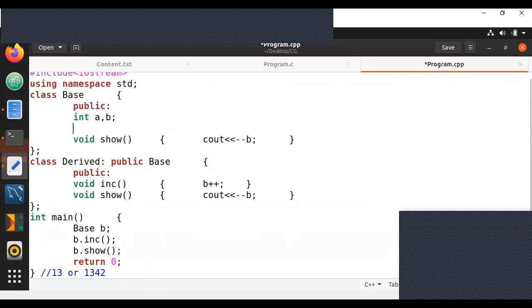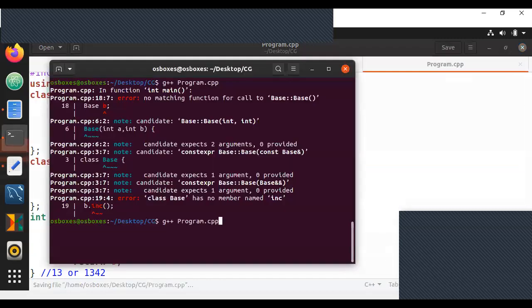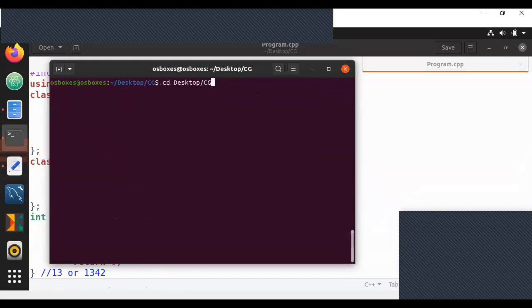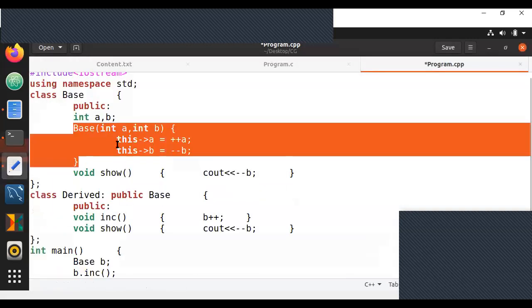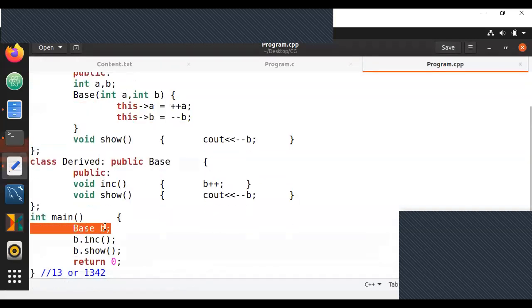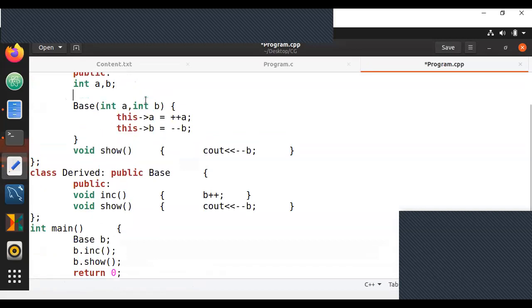Otherwise, you should not have this parameterized constructor at all. If I compile now, I'm not getting that error anymore. There is some different error. But the point I'm trying to make is, if you have a parameterized constructor, you must have a default constructor whenever you are creating an object without parameters. So let us create a default constructor just for the same case. Done.